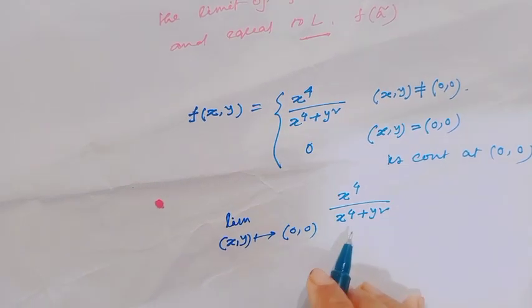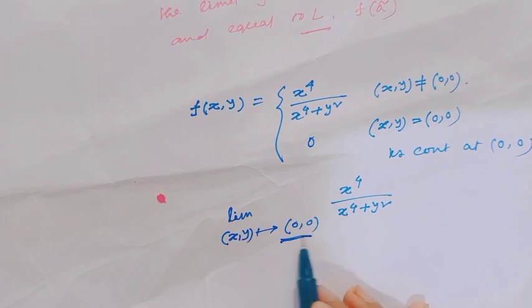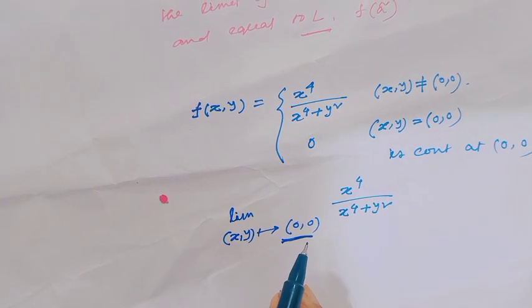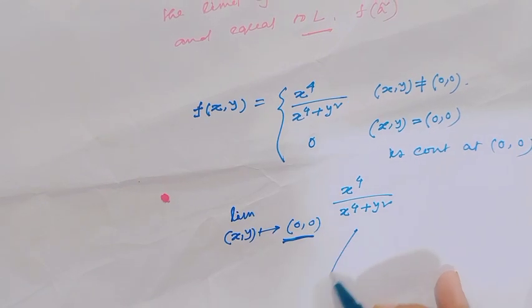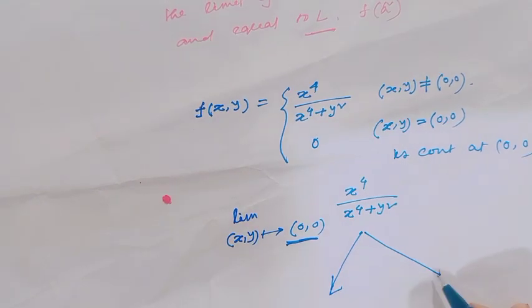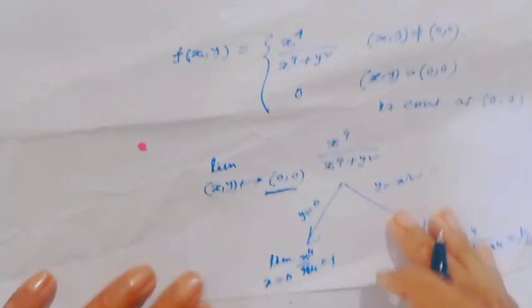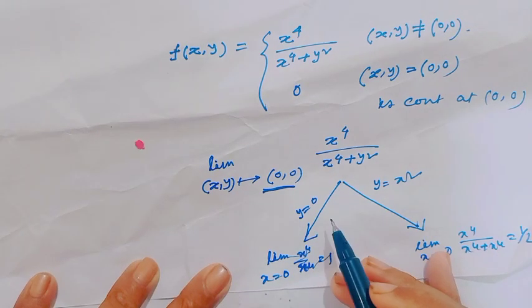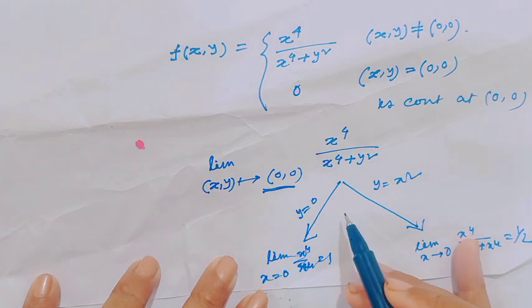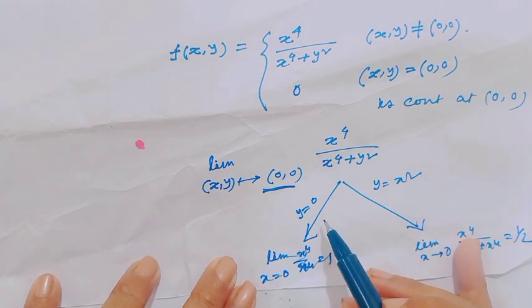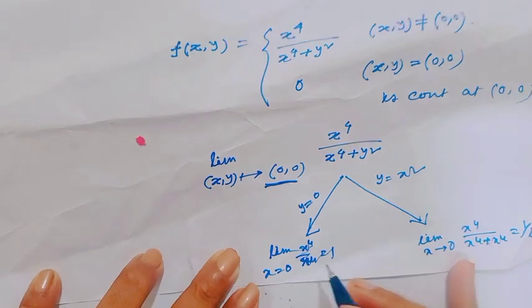But here the limit at the point (x,y) goes to (0,0) means we have to find the limit along a curve. Here we can consider one curve y equal to 0, meaning the x-axis.